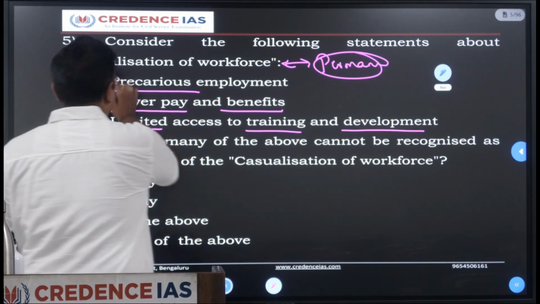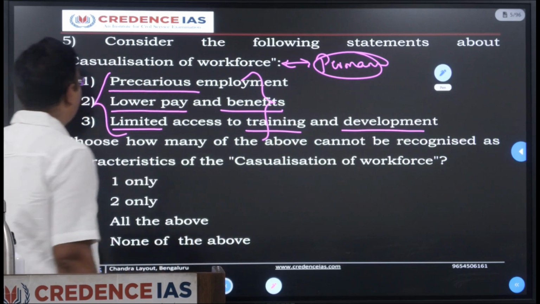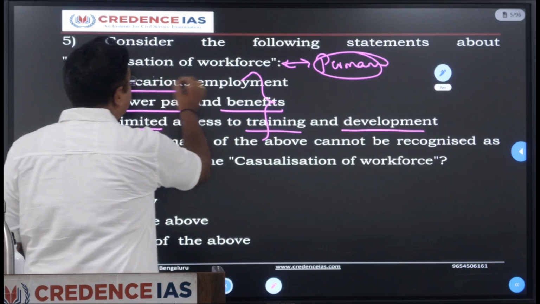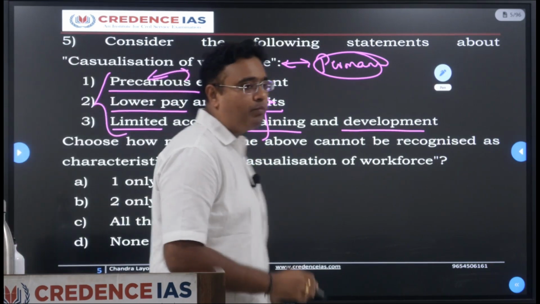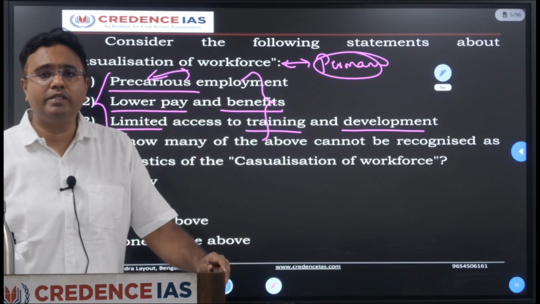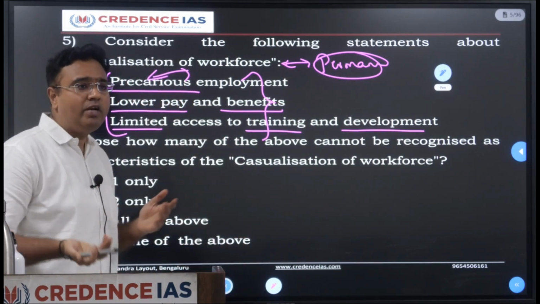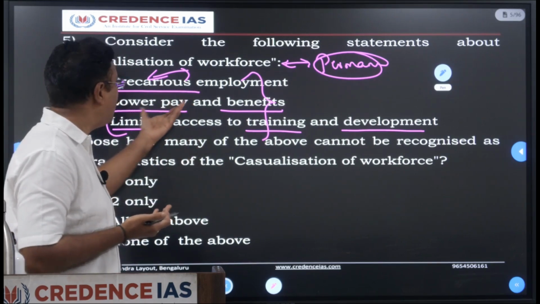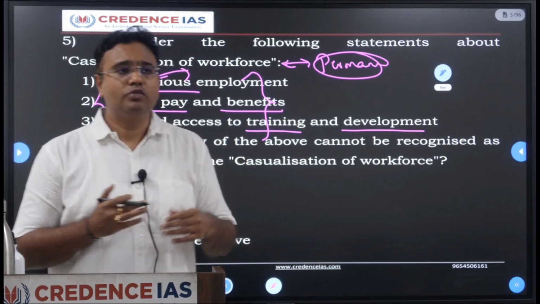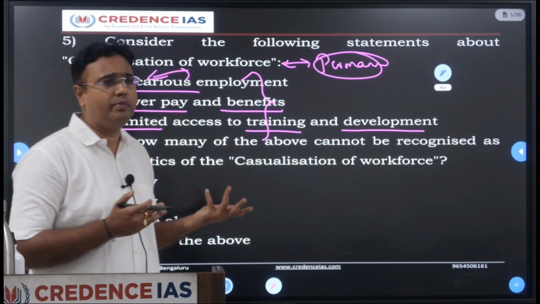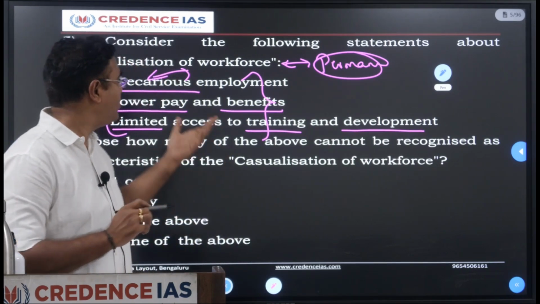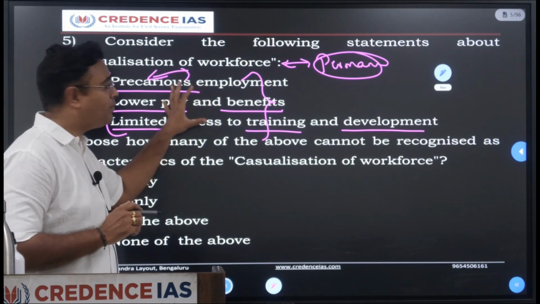These are the characteristics of the casualization of the workforce. Precarious means dangerous employment. The employee can be removed anytime. There is no guarantee for the job. He may be laid off at any moment. Then lower pay and benefits, definitely. They don't come under the formal contract, so they don't enjoy various benefits, social security benefits with regard to allowances, health security, perks, amenities. They don't get anything. So there will definitely be lower pay and benefits.